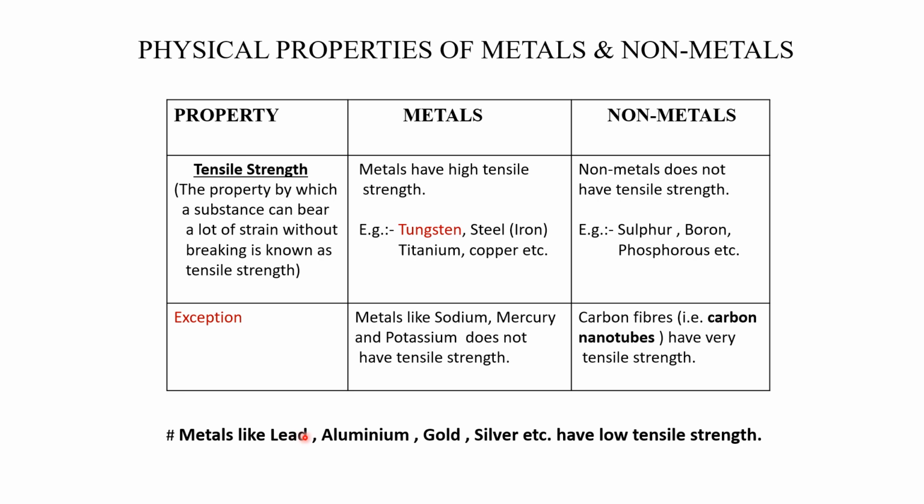Now metals like lead, aluminium, gold, silver have low tensile strength. For this reason, whenever gold is used to make jewelry, it is mixed with a little amount of silver to increase its tensile strength and make it more durable.